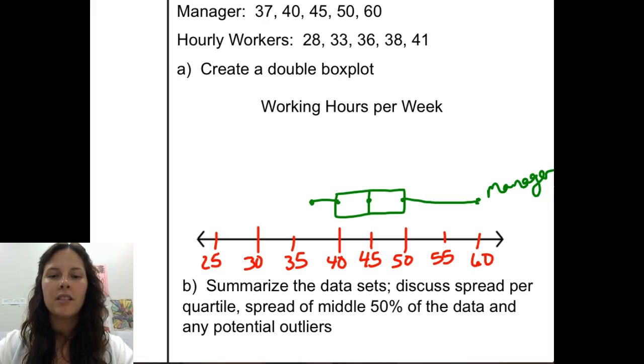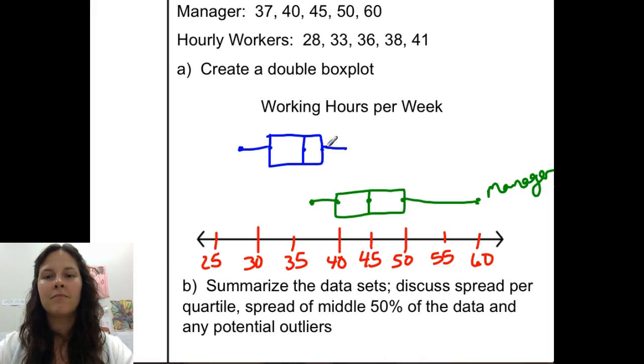For hourly workers, we're going to start down at 28. We'll make this box plot above the other one. Quartile 1 is at 33. The median, or quartile 2, is at 36. Quartile 3 is at 38, and the maximum is at 41. Again, to create your box plot, you create a box around quartile 1 and quartile 3 with a vertical line through the median and whiskers out to the maximum and the minimum values. Labeling this one as well.